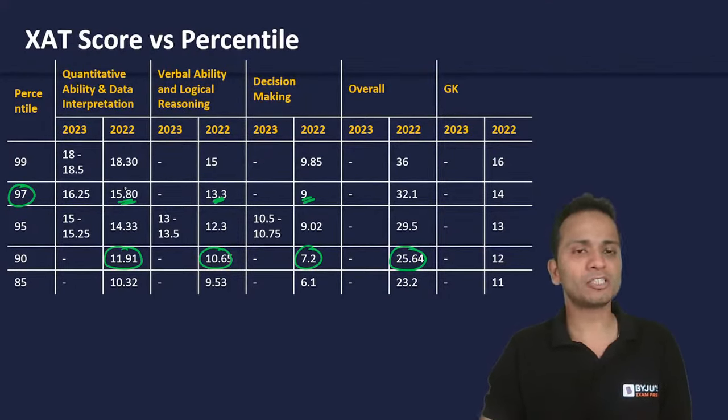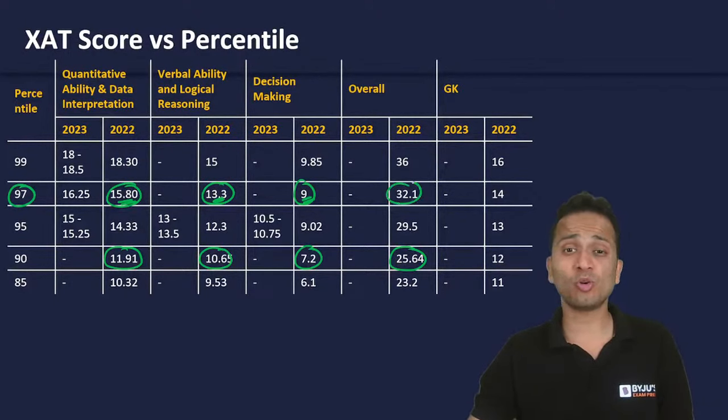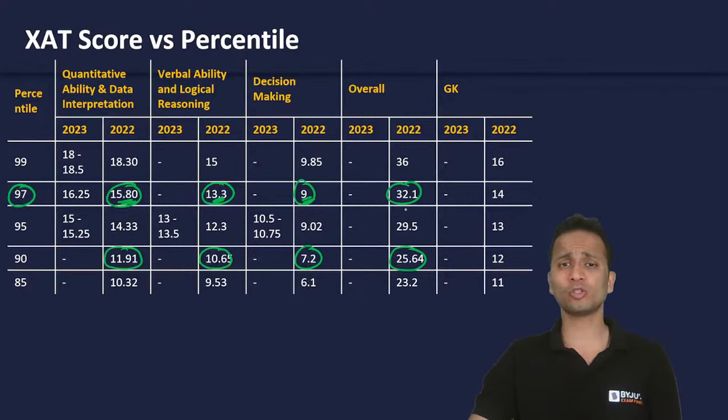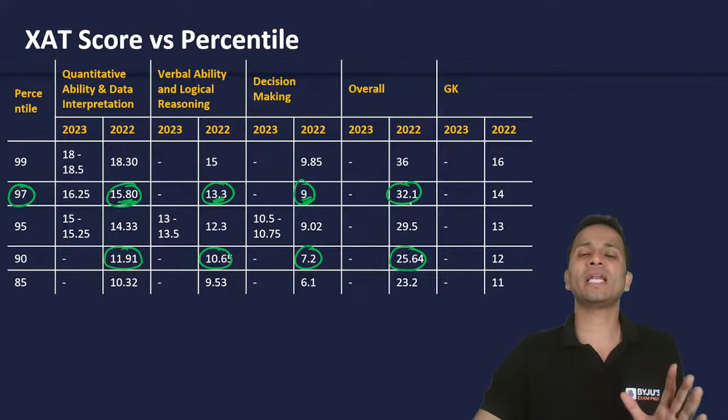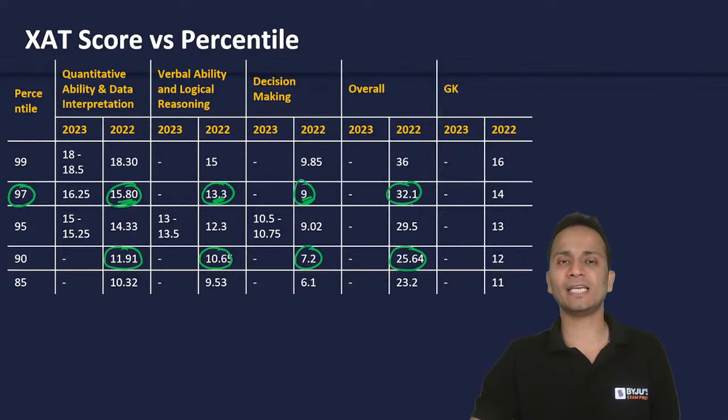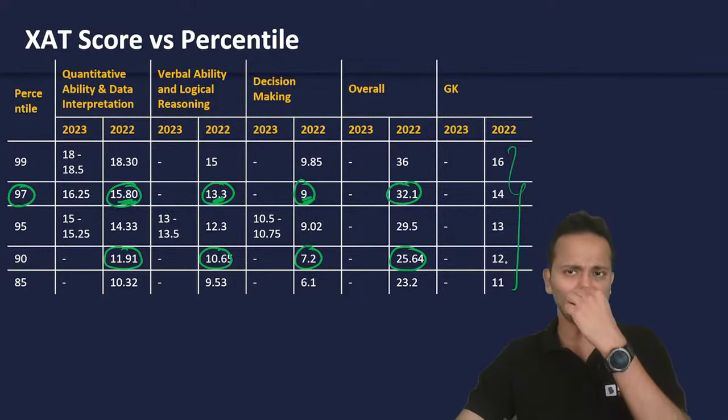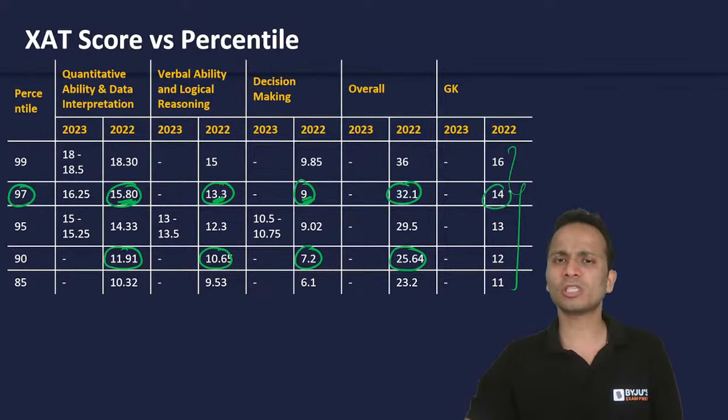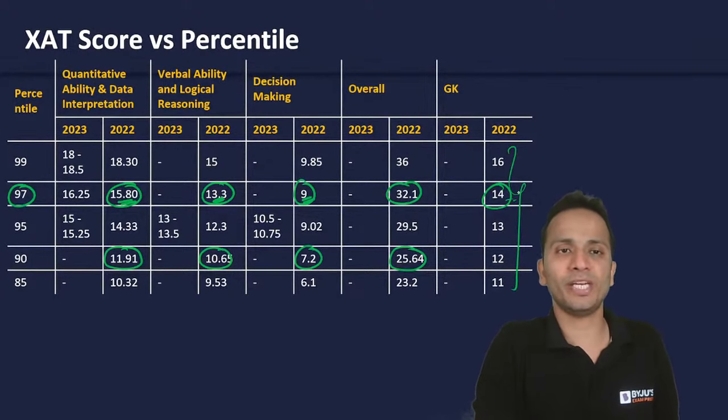So quant पे कितने marks चाहिए? 15.8, verbal ability 13.3, decision making you need a score of 9 and an overall score of 32, and an overall score of 32 will fetch you a 97 percentile in that examination. All right, fine. GK percentile में use नहीं होता, so just forget about that. So these are the scores you will get in XAT 2022 to get a 97 percentile.